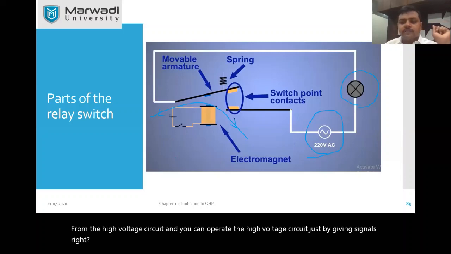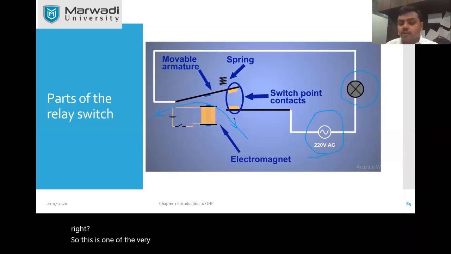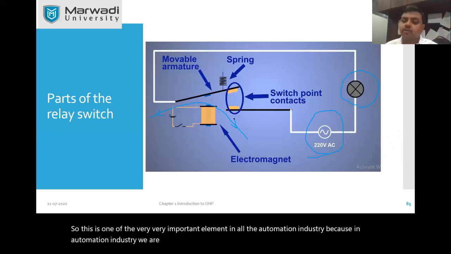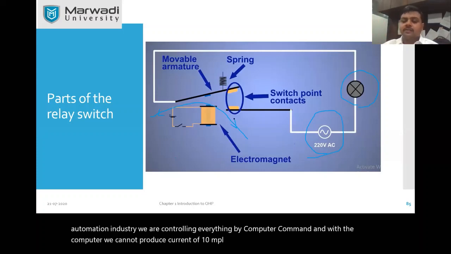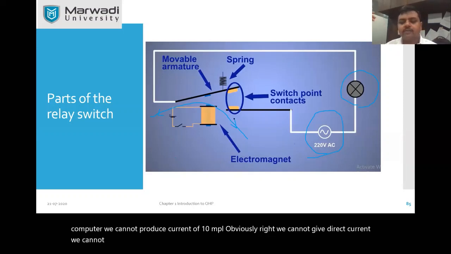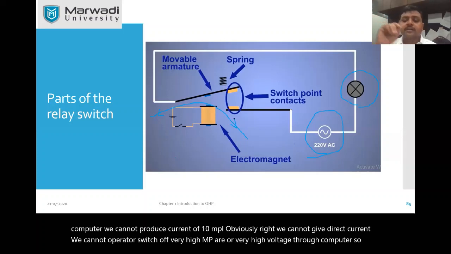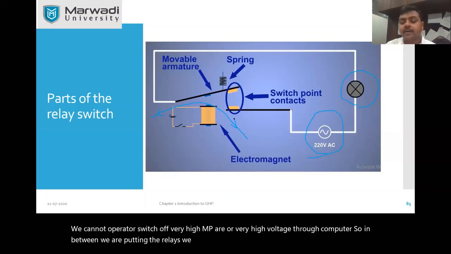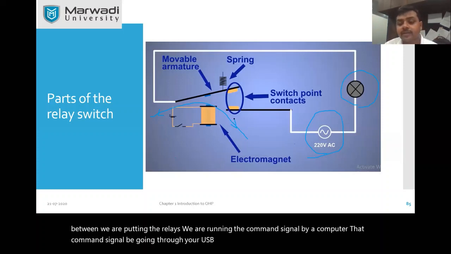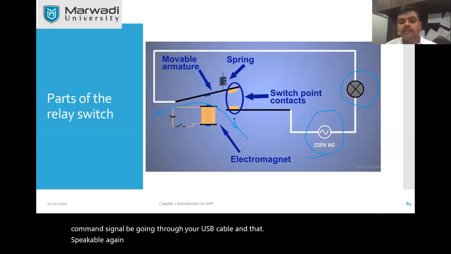This is one of the very, very important elements in the whole automation industry, because in automation we are controlling everything by computer command, and with the computer we obviously cannot produce a current of 10 ampere. We cannot operate a switch of very high ampere or very high voltage directly through a computer. So in between, we are putting relays. We run the command signal from a computer, that command signal may be going through your USB cable, and that can actually turn on and turn off the bigger switches. That's what the relay is.